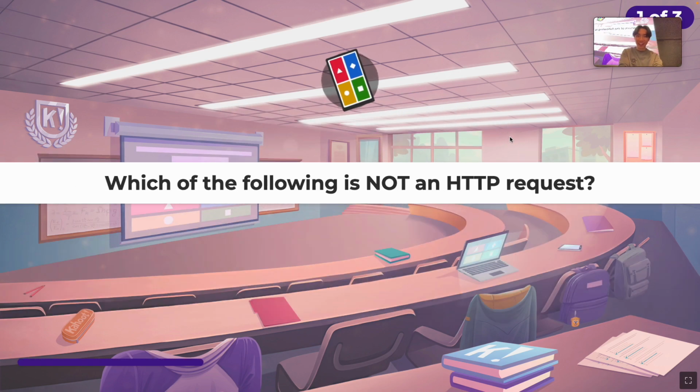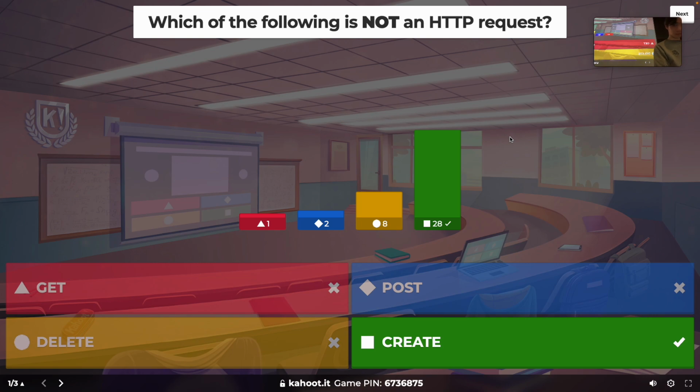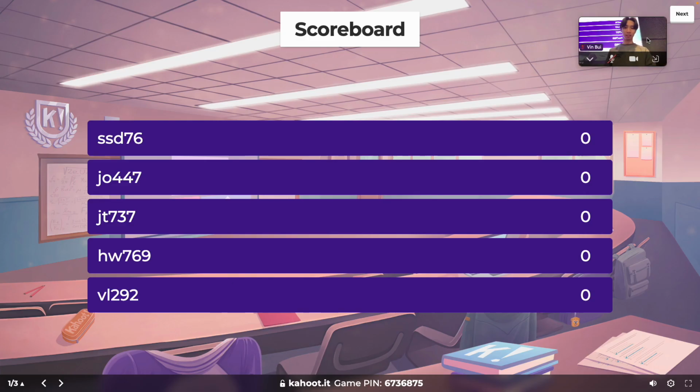First question: which of the following is not an HTTP request? All right, now imagine the Kahoot sound is playing. It sounds weird without it. All right, good job. Yeah, a create request does not exist.